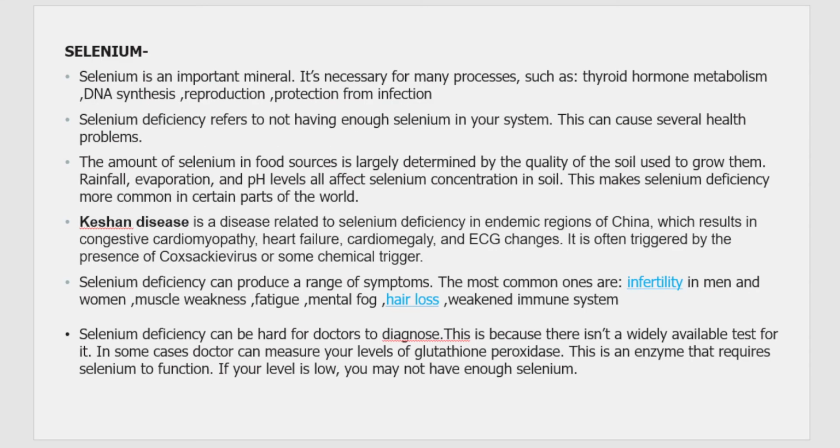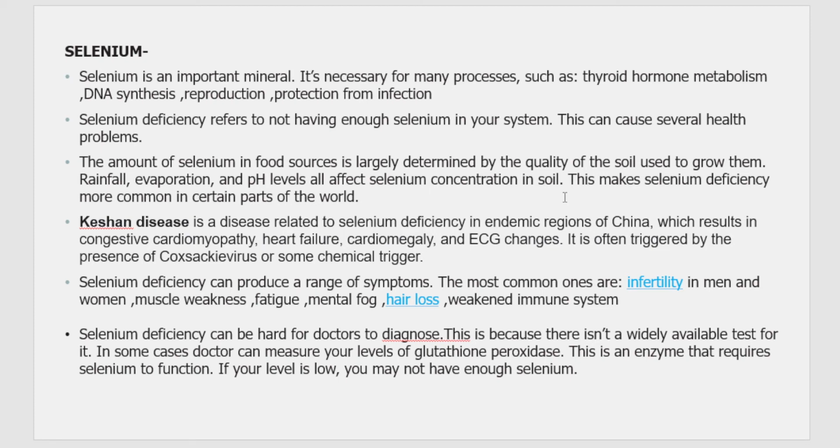Next, we are studying selenium. Selenium is one of the important minerals, and it is required for many processes such as thyroid hormone metabolism, DNA synthesis, especially in reproduction, and protection of the body from various infections. Selenium deficiency is because of not enough selenium present in the body.